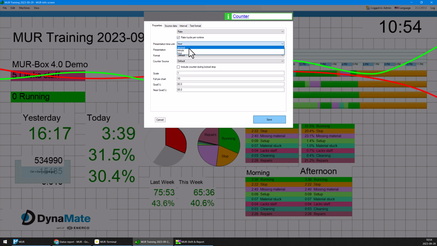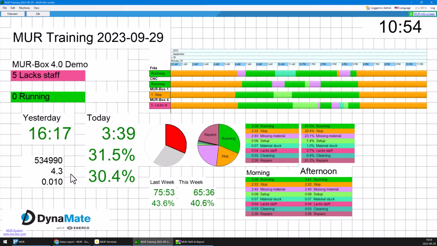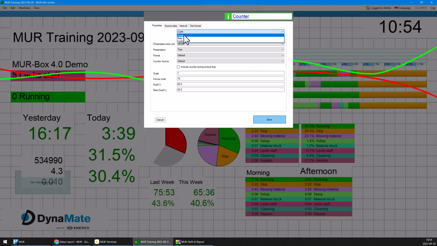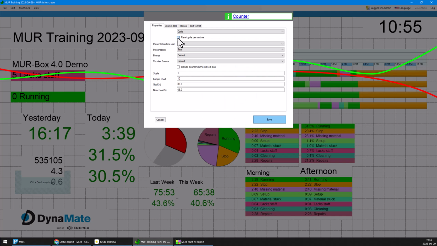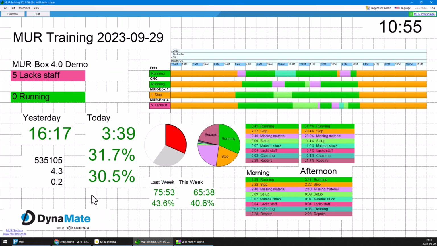If we change it to second, the number would be much lower, 4.3 per second. In the same way, we can modify the last one: instead of rate, we choose cycle time, and then cycle time per second, so it's 0.6 a second. To make sure these are reflecting the same value, I think we need to show per runtime.